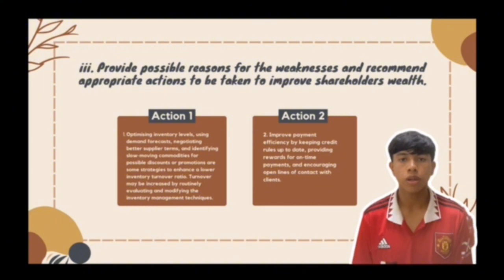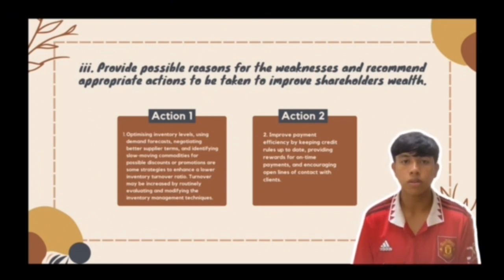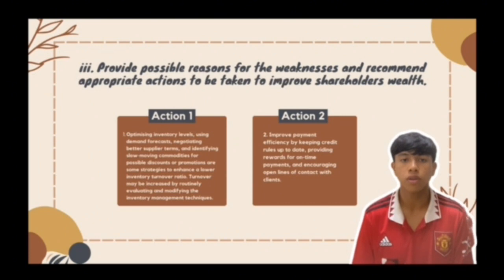The actions to be taken for my last question are: action 1 is optimizing inventory levels using demand forecasts, negotiating better supply terms, and identifying slow-moving commodities for possible discount or promotion. These are some strategies to enhance a lower inventory turnover ratio. Turnover may be increased by routinely evaluating and modifying the inventory management techniques.